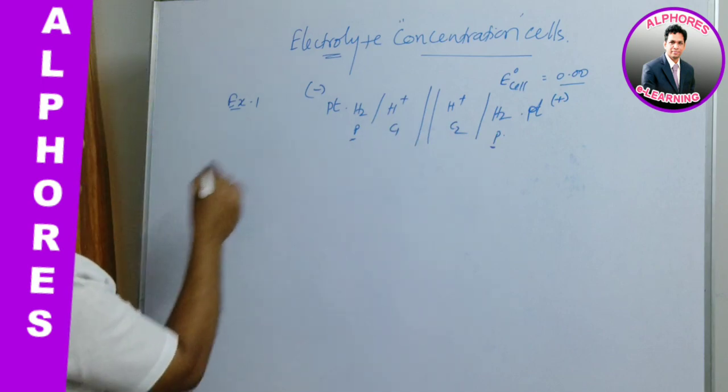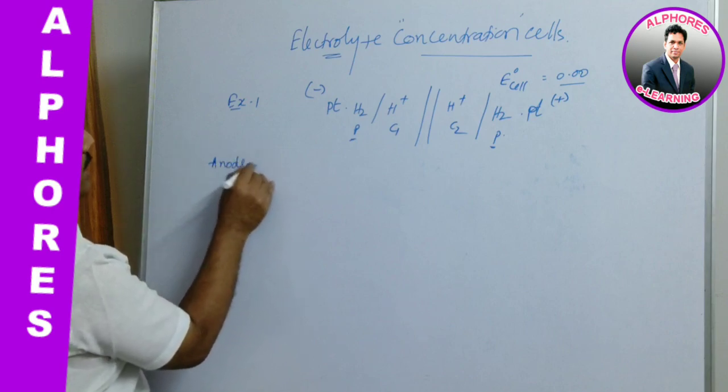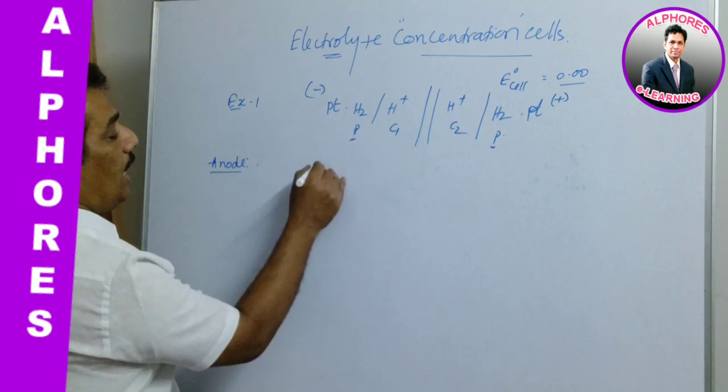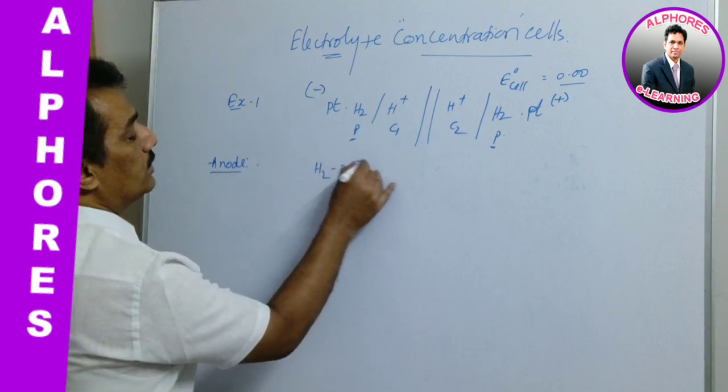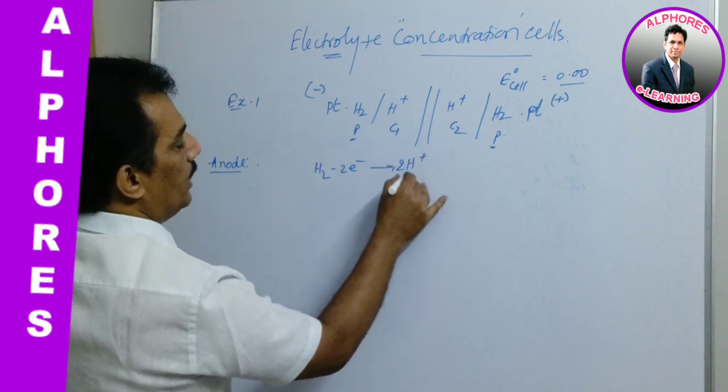In this condition, consider the anode reaction and Nernst equation for the anode. At the anode, hydrogen tends to go for oxidation to H plus.